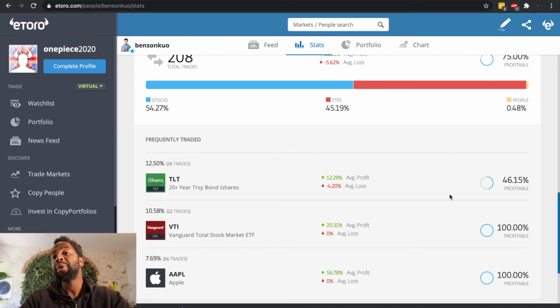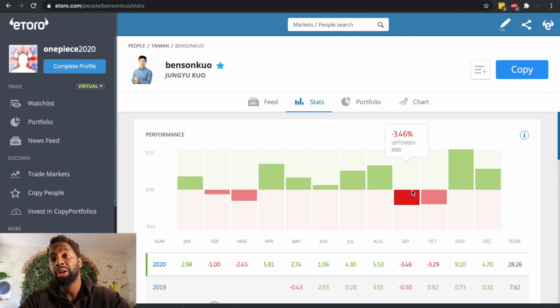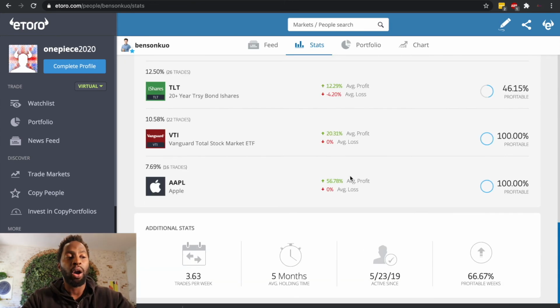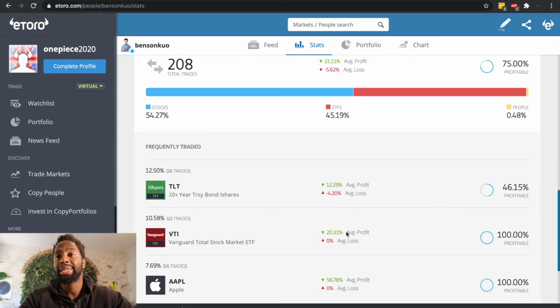But if you're copying a long-term investor or trader, in this case, you should obviously ask the person and see if it's a good idea to copy with his open trades, or wait until he opens a new trade. So for someone like this guy, Ben Sun Kuo, who holds a position for 5 months, you can obviously use some common sense. So let's investigate how this works.